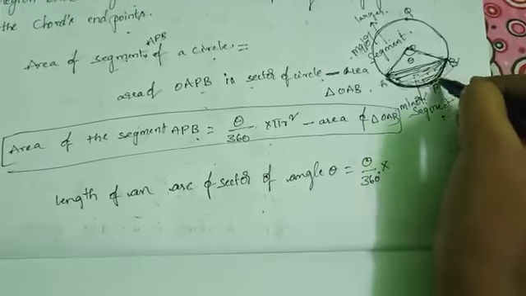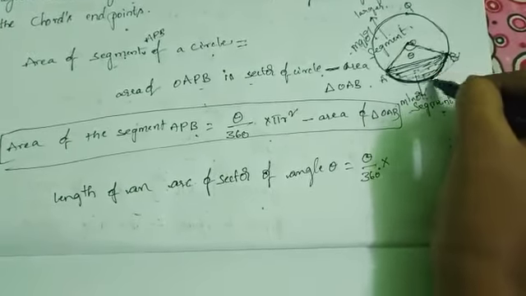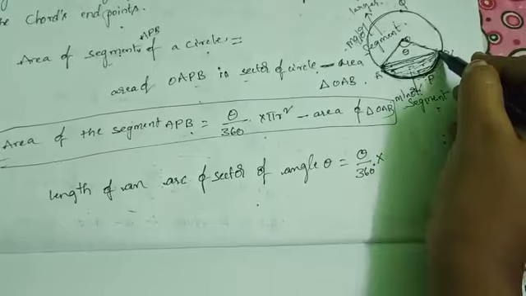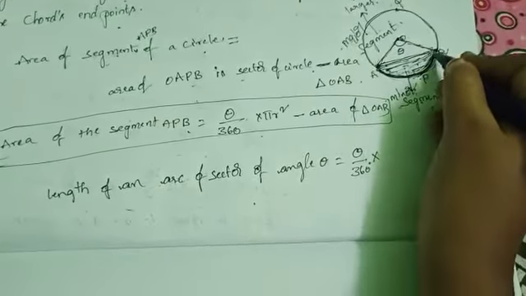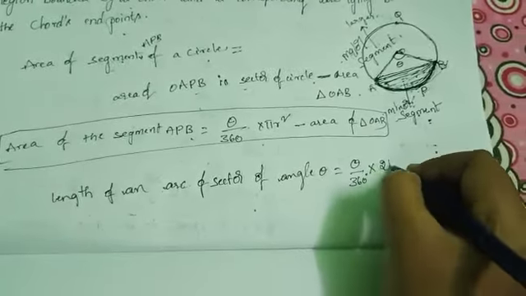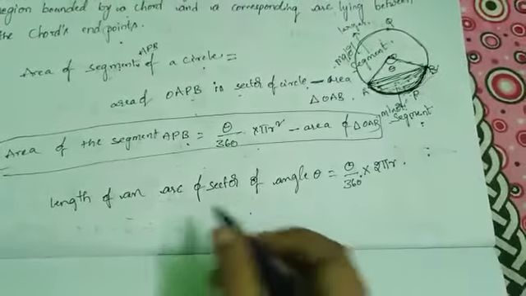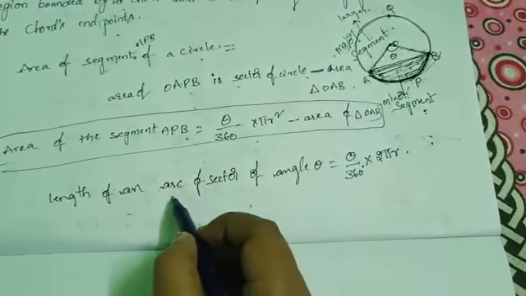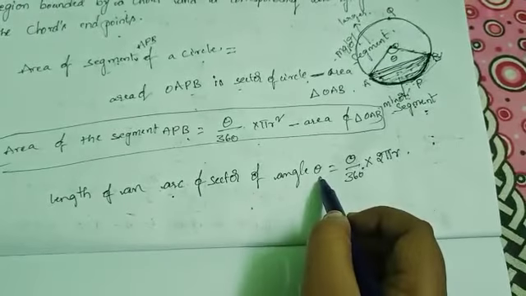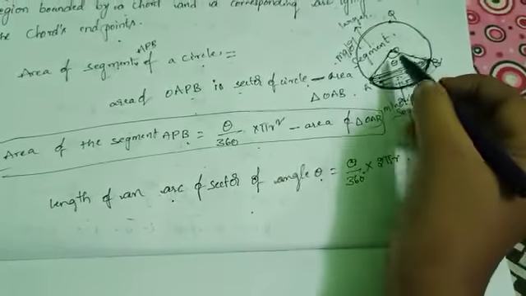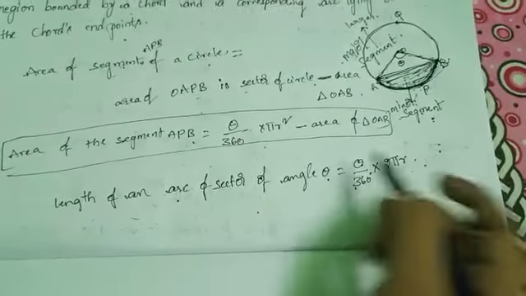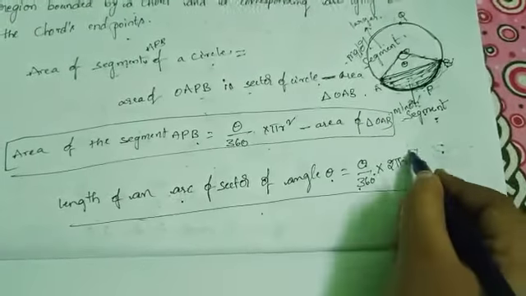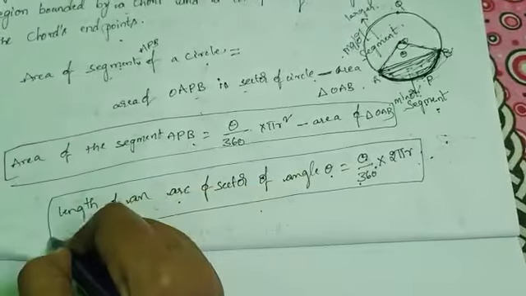This is the boundary, so take the circumference or perimeter. What is the circumference of the circle? 2 pi r. So length of an arc of a sector of angle theta equals theta by 360 degrees into 2 pi r. These formulas are very, very important.